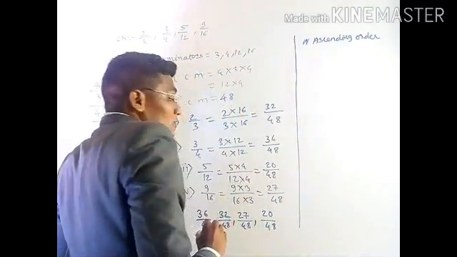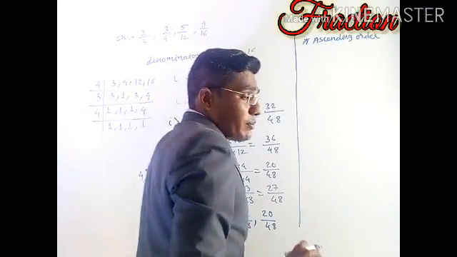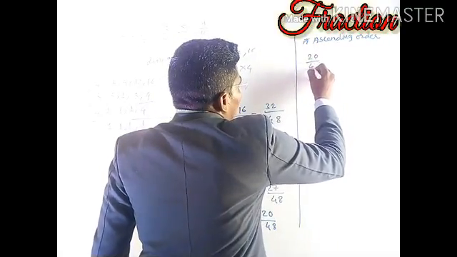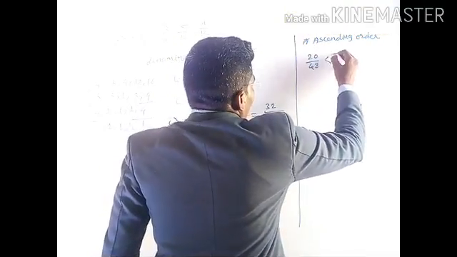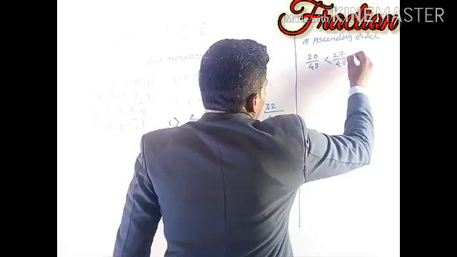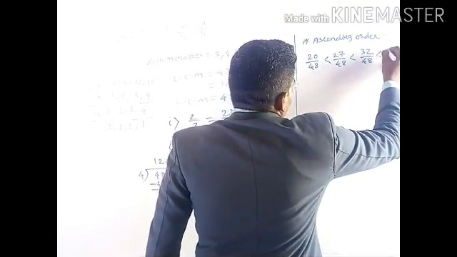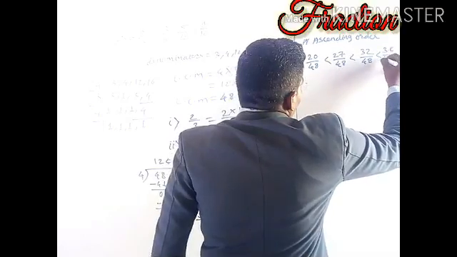Then it is equal to smallest to greatest. So which numerator is smallest? That is the smallest fraction. That is why 20 by 48 is smaller than 27 by 48, which is smaller than 32 by 48, which is smaller than 36 by 48.